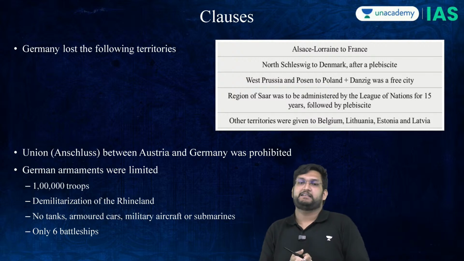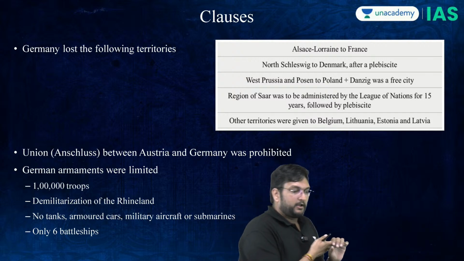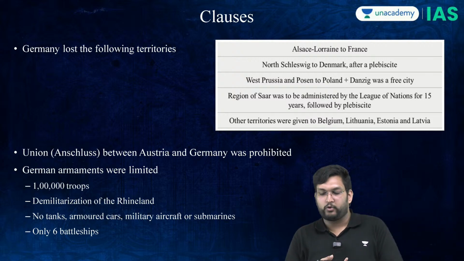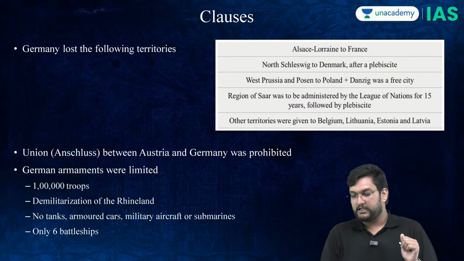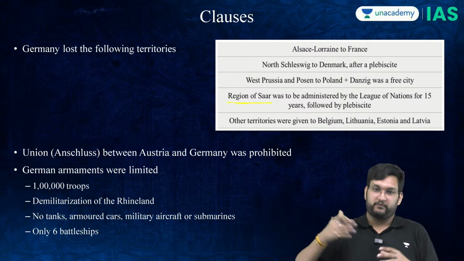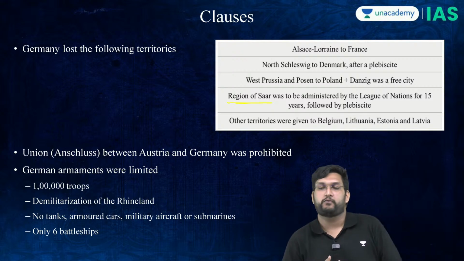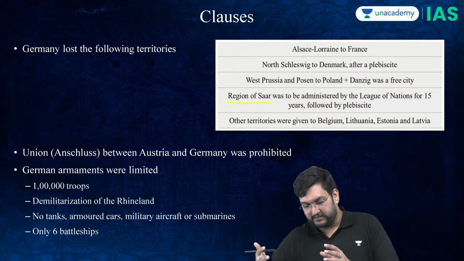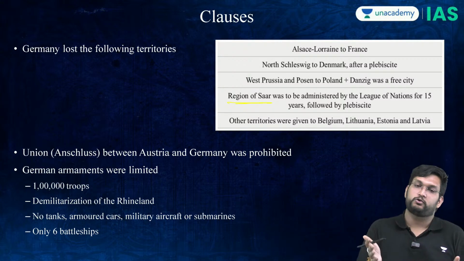Germany will lose Alsace-Lorraine to France. North Schleswig will be given to Denmark. West Prussia and Poland will now be created free cities. The Saar region will go under the League of Nations, one of the most useless organizations to be formed in the world. And other areas will be created through Belgium, Lithuania, Estonia, Latvia. I will show you that.